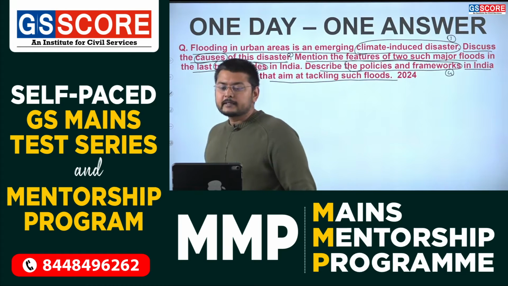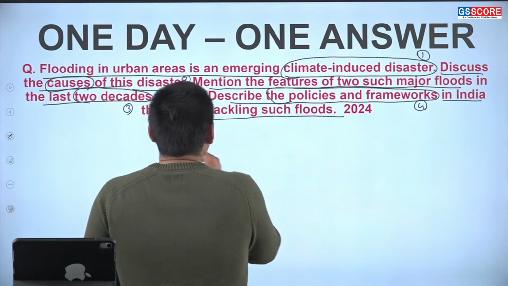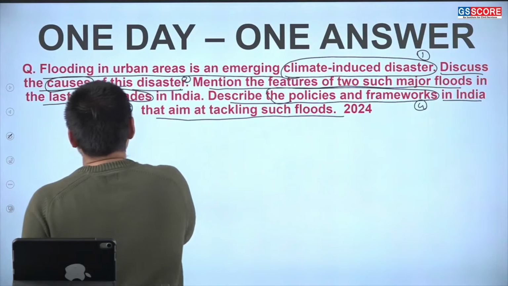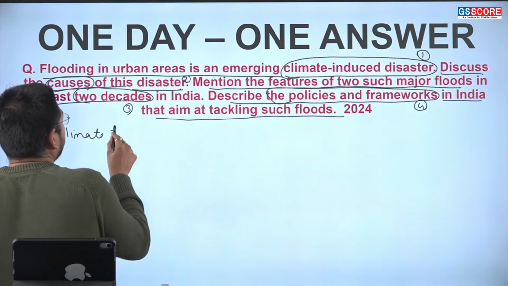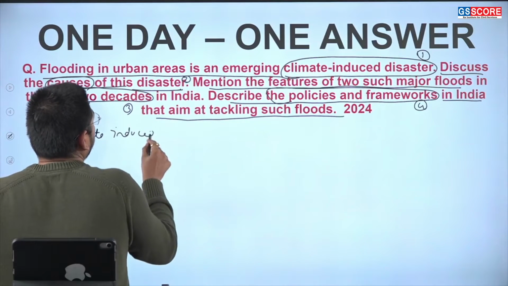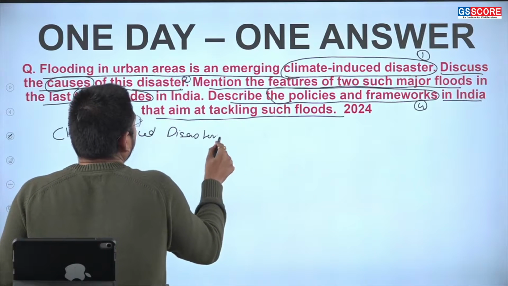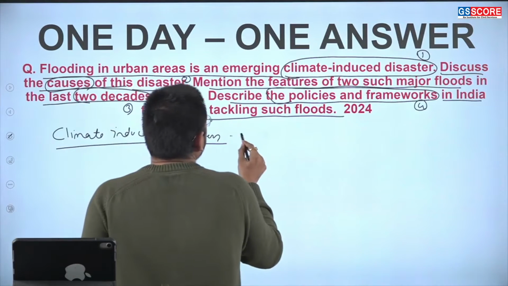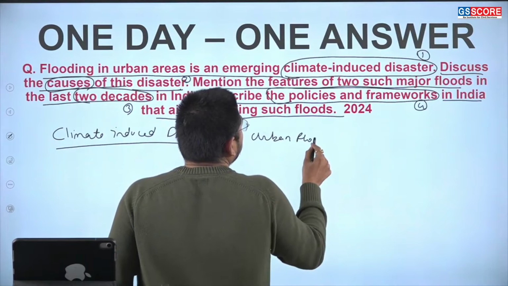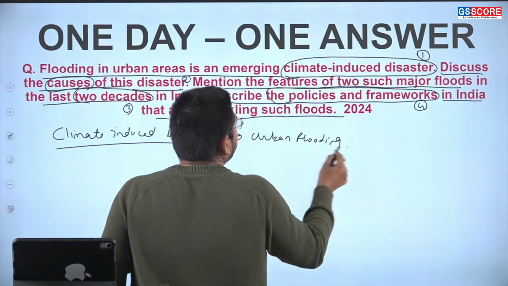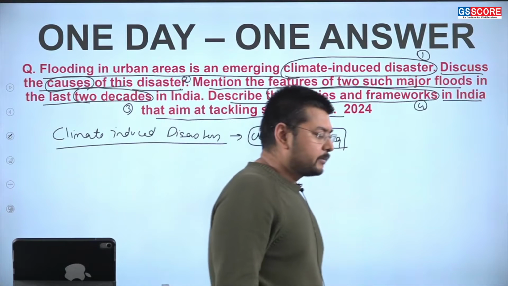So if we look at certain concepts related to climate induced disasters, that is urban flooding. First we need to understand what urban flooding is.